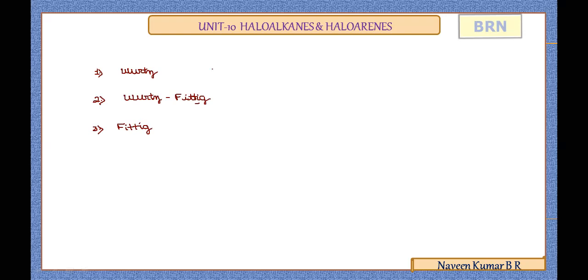Now, if you observe the three important named reactions, all are with the reaction with sodium metal in presence of the dry ether. So in the Wurtz reaction, the reactants are alkyl halides.